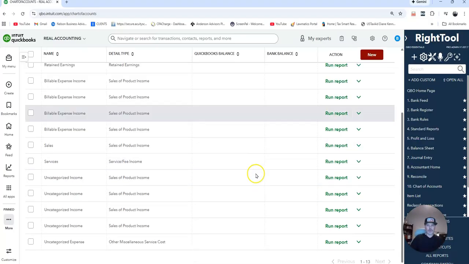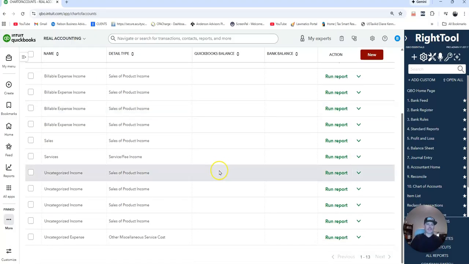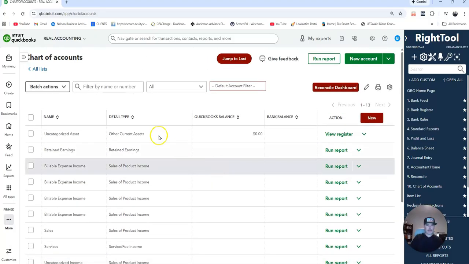chart of accounts. So what the chart of accounts is, as we're going in and using the system inside of QuickBooks, we want to be able to tell it how to categorize certain items. So when we're doing invoices, we want that to link to our sales income accounts. And then when we're paying bills, we want it to link to our expenses.